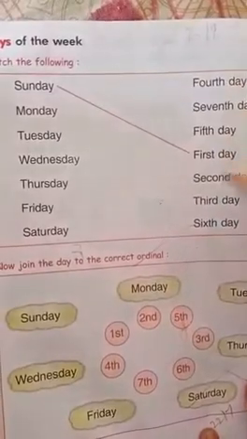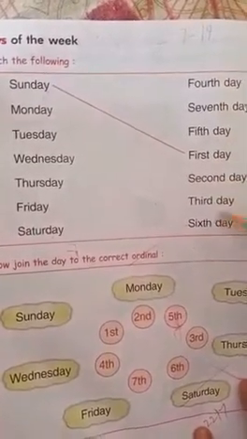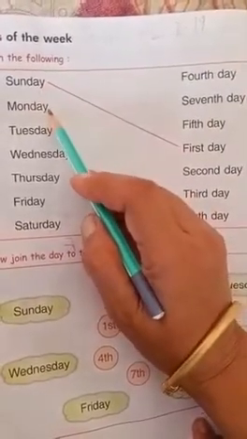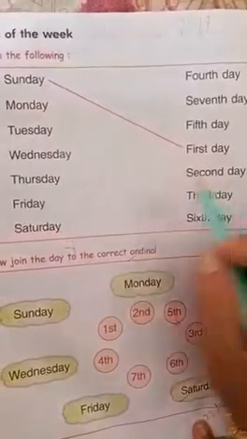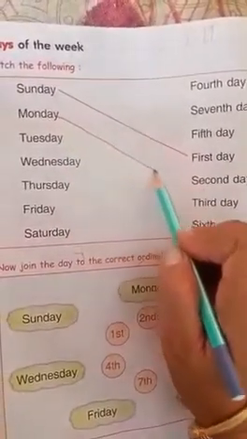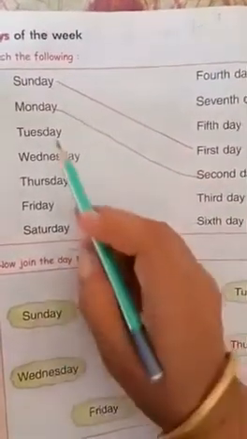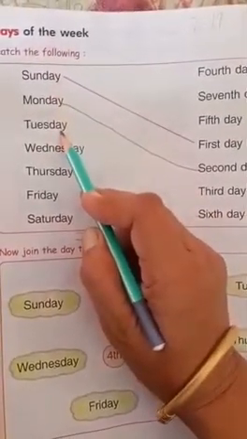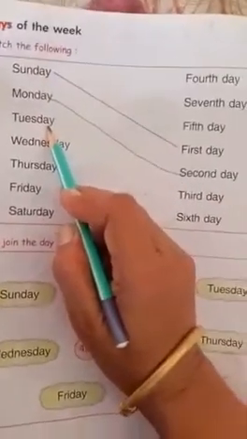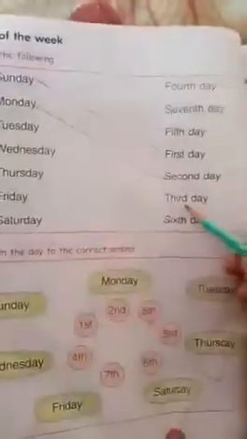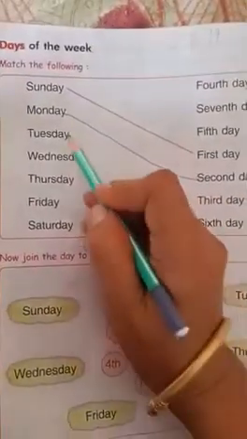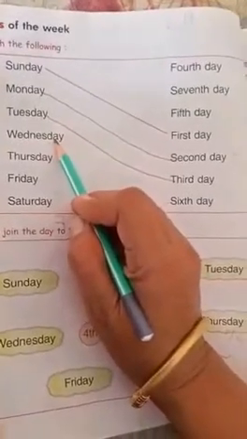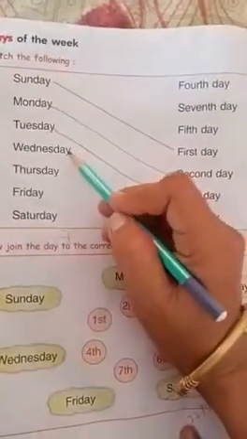Do you know these are all ordinal numbers? Yes. And now Monday. What day comes after Sunday? Monday. It means Monday is the second day of the week. So we will match Monday with the second day. Clear? And Tuesday, the third day, and Tuesday is the third day of the week. So we will match Tuesday with the third day, and Wednesday, the fourth day, is written here.